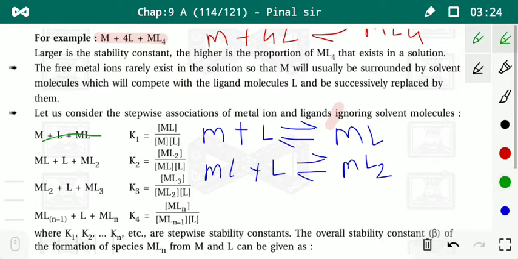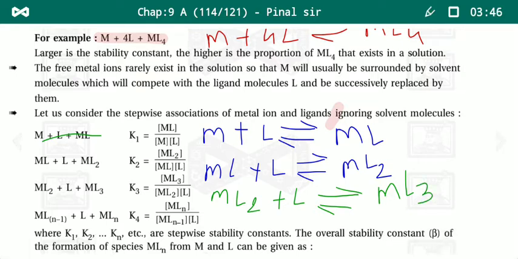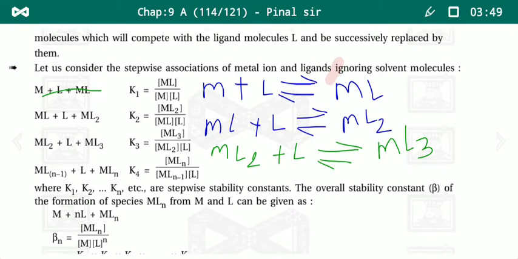And ML2 reacts with 1 mole of ligand, produces ML3. I hope you can now understand how ML, ML2, ML3, ML4, ML5, ML6, MLn types of complex are produced.